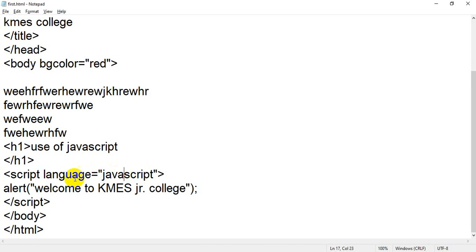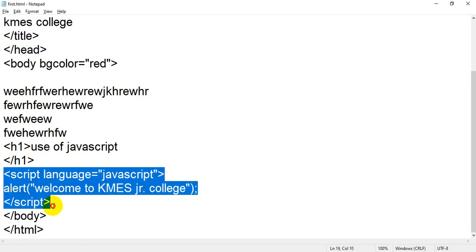Then all the other things inside JavaScript I have written between this opening and closing tag, and we have learned an important thing, that JavaScript is a case sensitive language. If you create anything which is against the rules and regulations of JavaScript, it will create an error, and that error can make your result false, or it can stop your program, or it could be a fatal error. Getting?